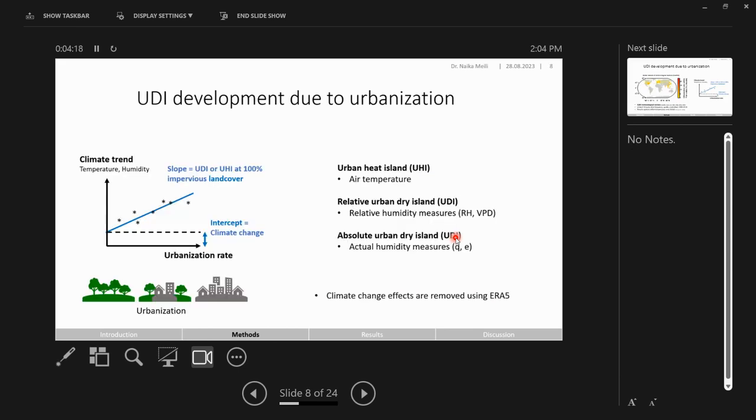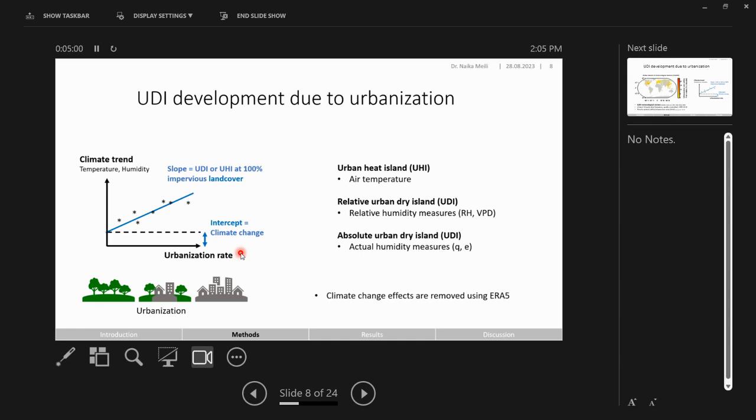So what we can now do is take a large number of meteorological stations distributed globally, and correlate their climate trends measured in temperature and humidity with their urbanization rates. So we have stations that have no urbanization, and we have stations with urbanization. And when we correlate these trends and fit a linear regression, the slope of this linear regression gives us the expected urban dry island or urban heat island, which we would expect to develop at 100% urbanization around this station. The intercept represents the climate change effect.